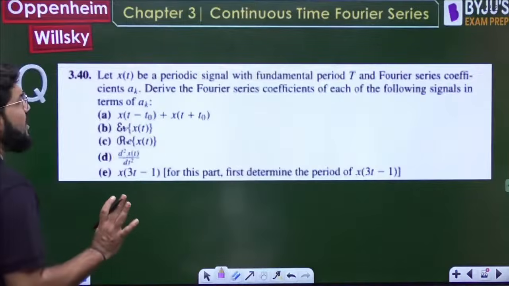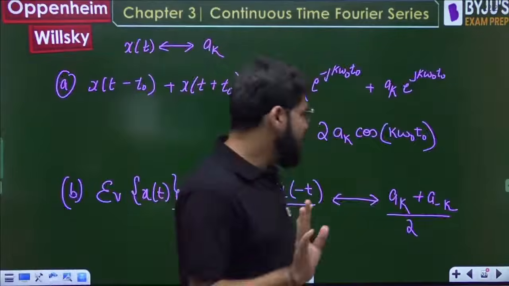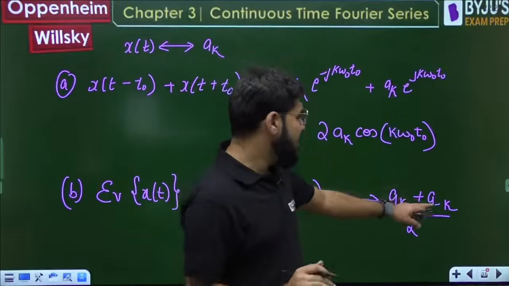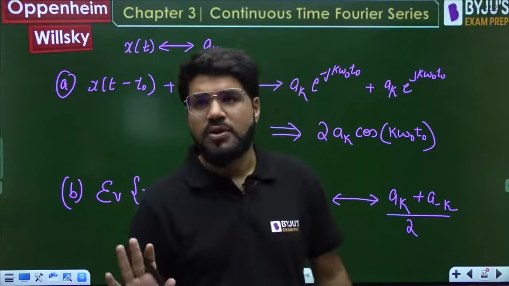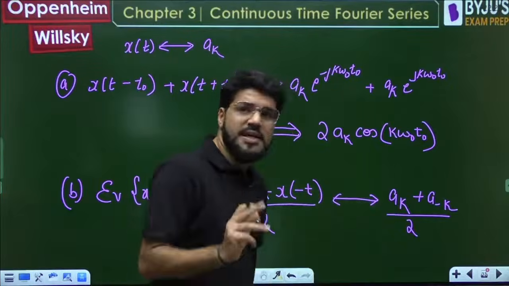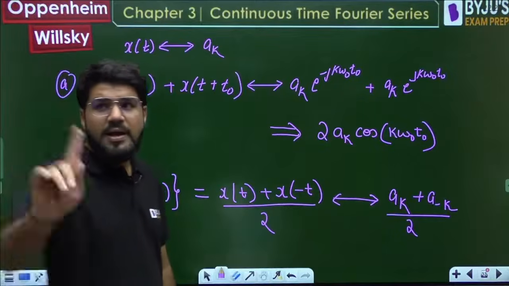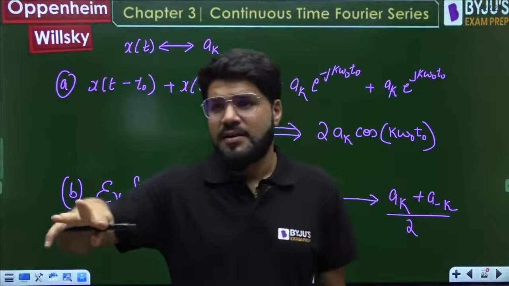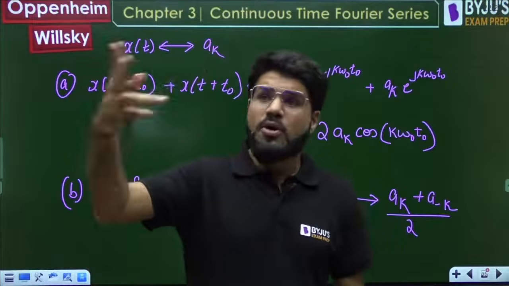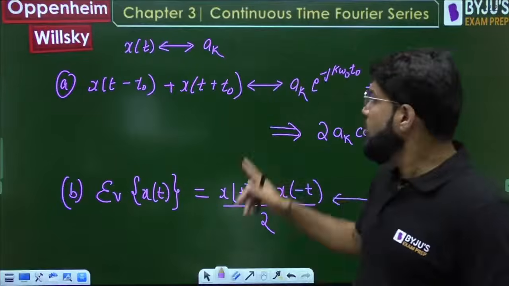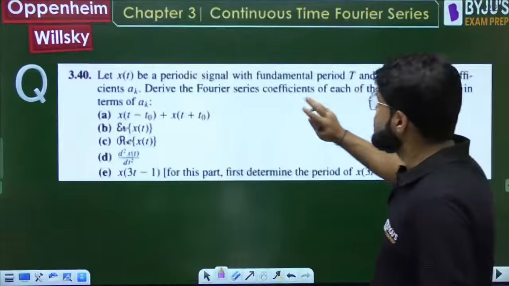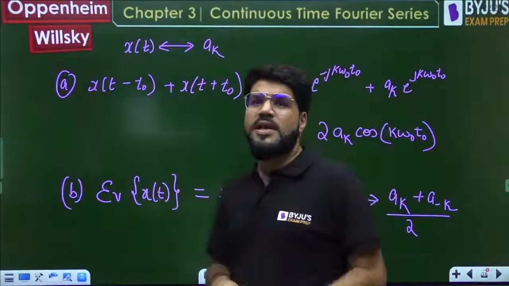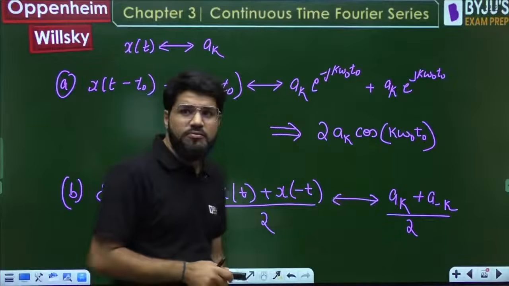It is nowhere mentioned that the signal is real. Otherwise, I could take a minus k equal to ak conjugate. You are applying conjugate symmetry there, which is not applicable because nowhere is it mentioned that the signal is real. So it is any general signal, and the answer is only ak plus a minus k by 2. You have to stop here.